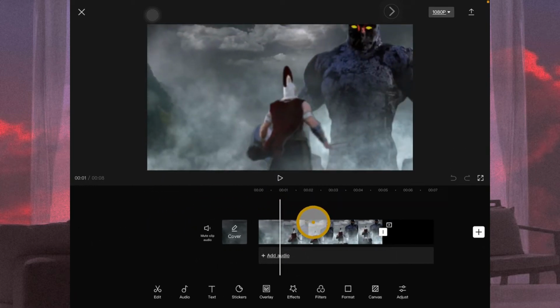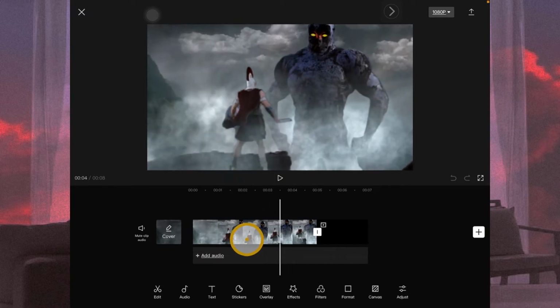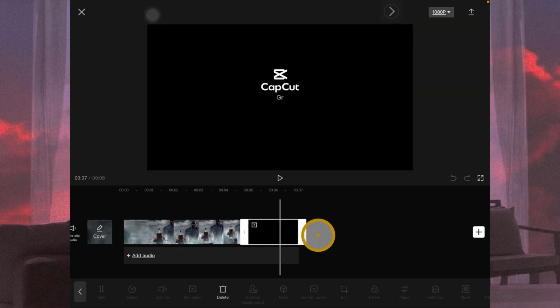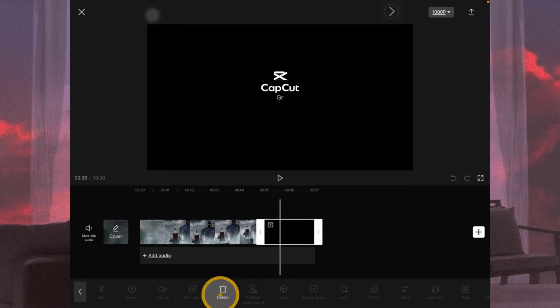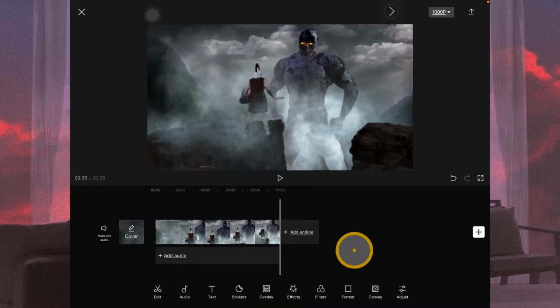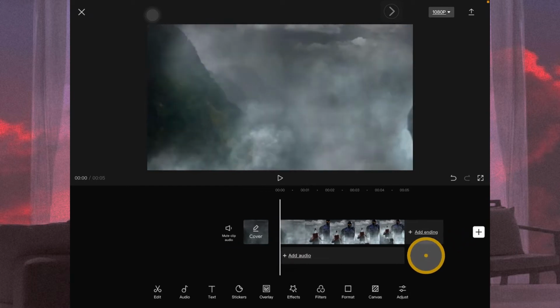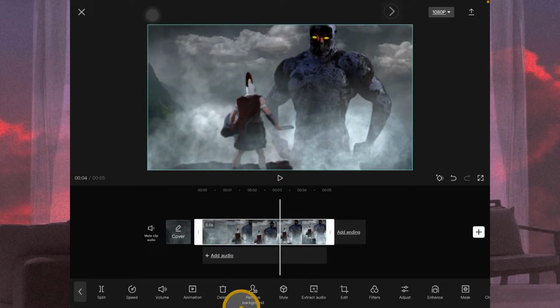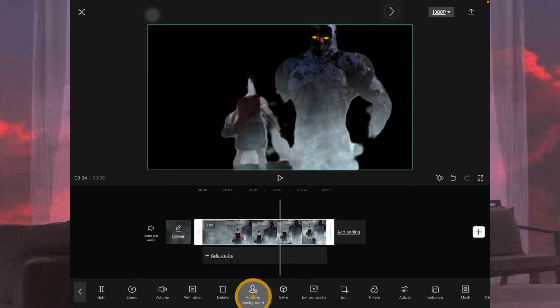Before going any further, let's tap on the Capcut watermark and delete the watermark by tapping on the delete button. Okay, now what we need to do is to select the video and then tap on remove background.